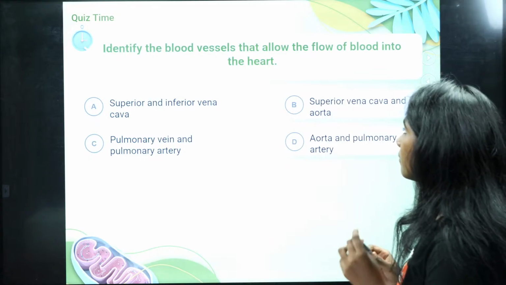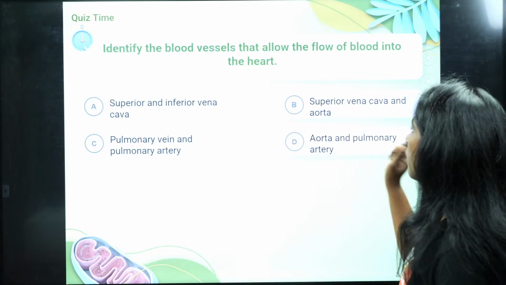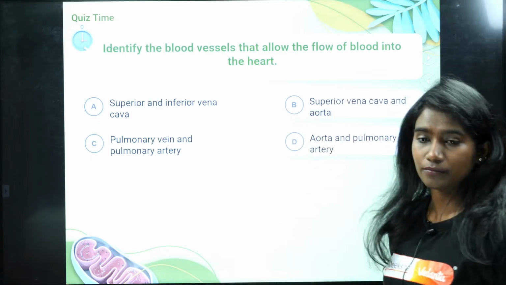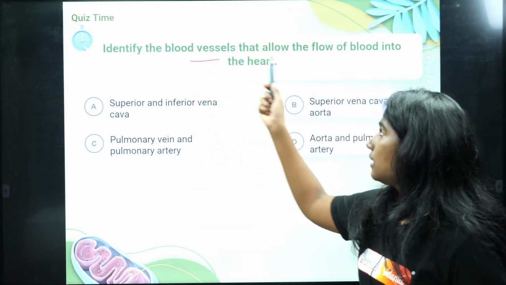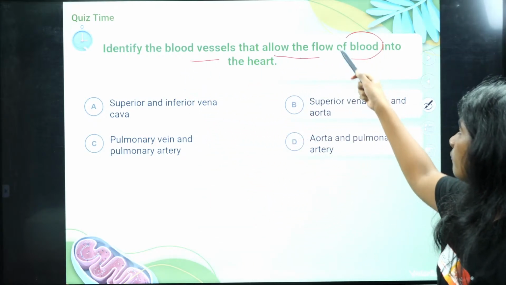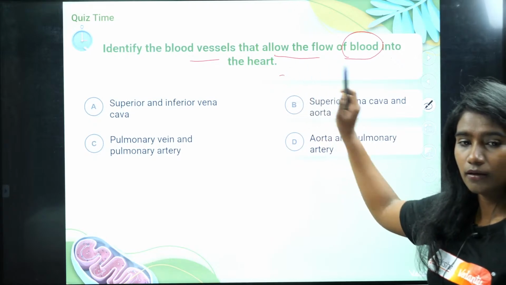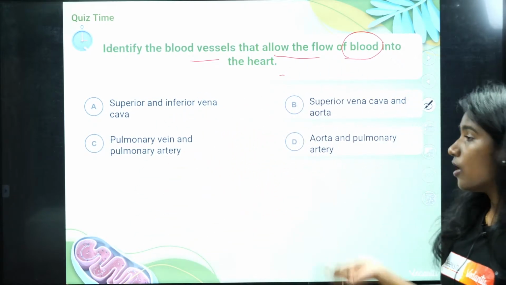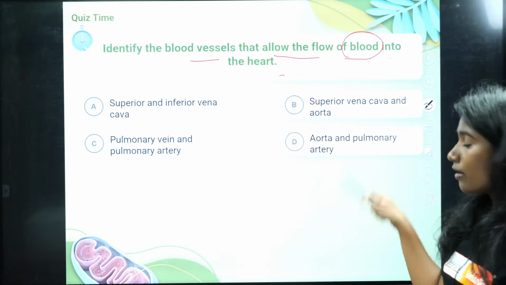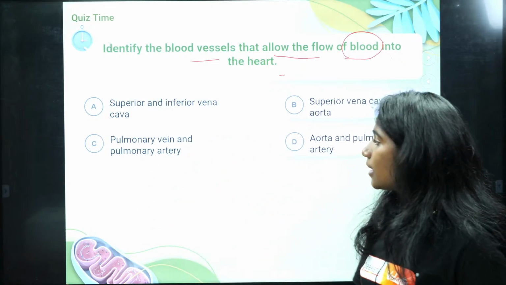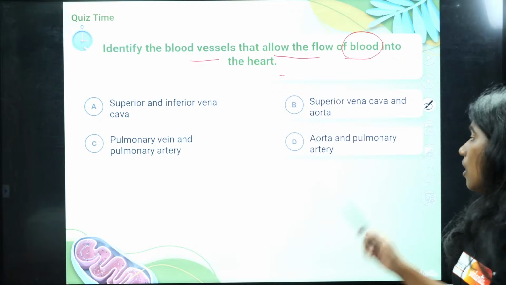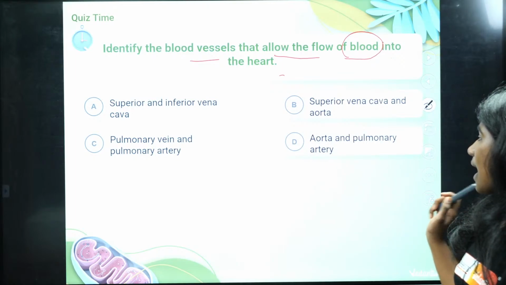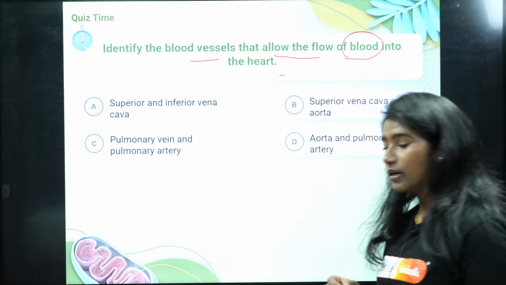Identify the blood vessel that allows the flow of blood into the heart. Is it superior and inferior vena cava, or is it superior vena cava and aorta, or is it pulmonary veins and pulmonary artery, or is it aorta and pulmonary artery? What is the right answer?